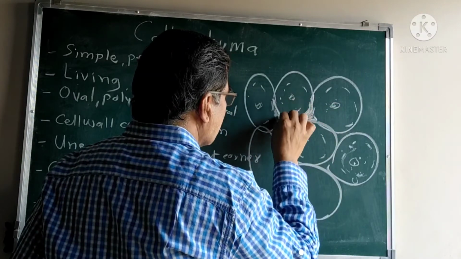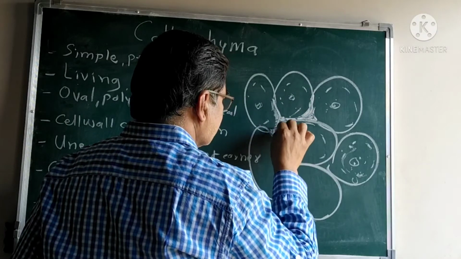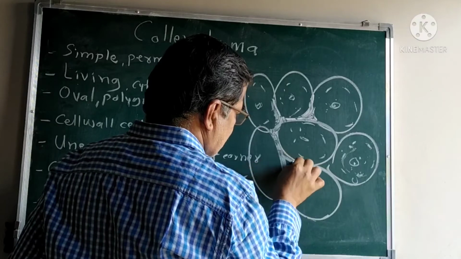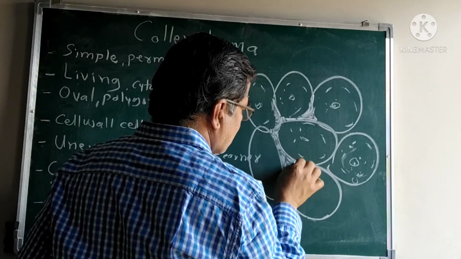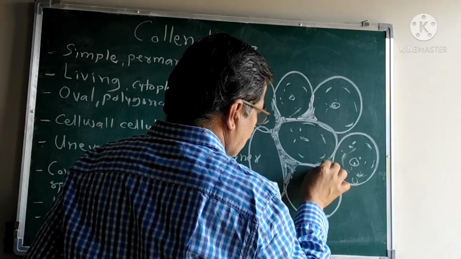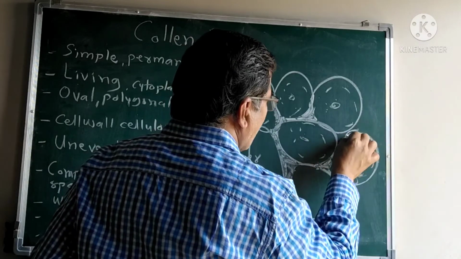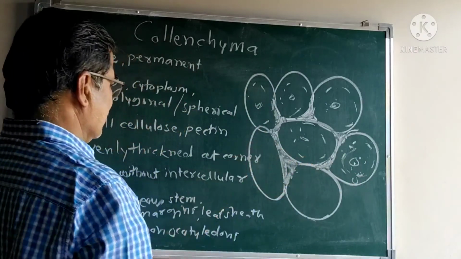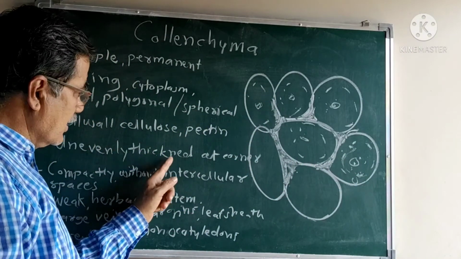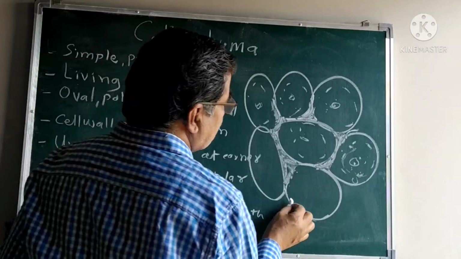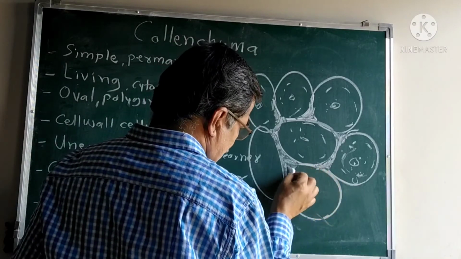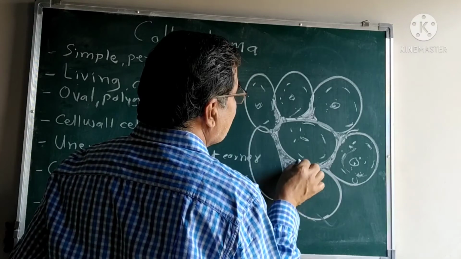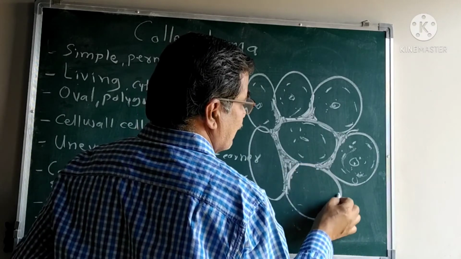Intercellular spaces are filled up; the spaces do not remain as they are. Due to this, the walls show unevenly thickened corners. Unevenly thickened at corners means where the corner of one cell joins another cell it is unevenly thickened. The cell wall unevenly thickened means thin wall.